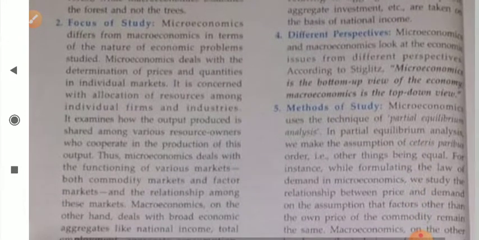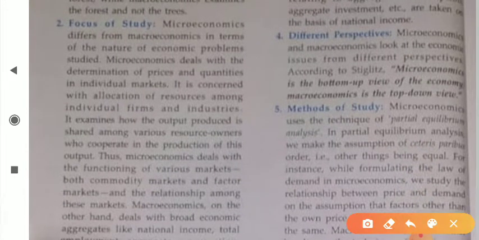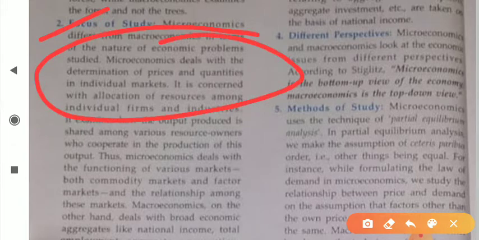Next is focus of study. Okay dear student, microeconomics differs from macroeconomics in terms of the nature of economic problems studied. Microeconomics deals with the determination of price and quantity in individual markets. What is the price, what is the quantity, we study this in the individual market from an individual producer or consumer's point of view.